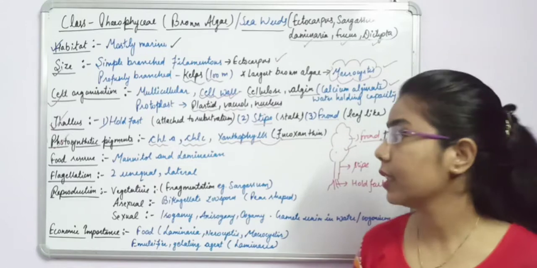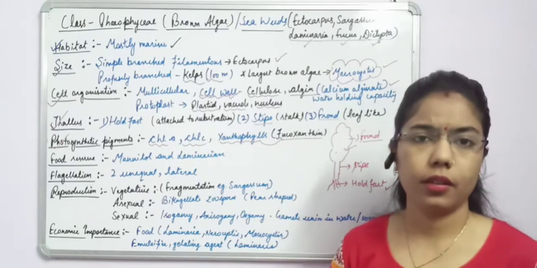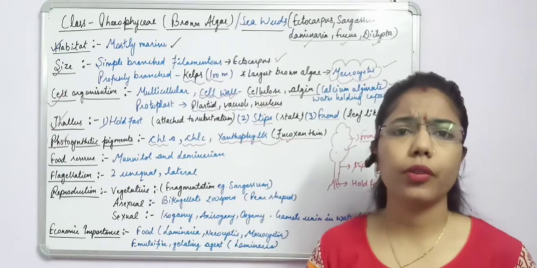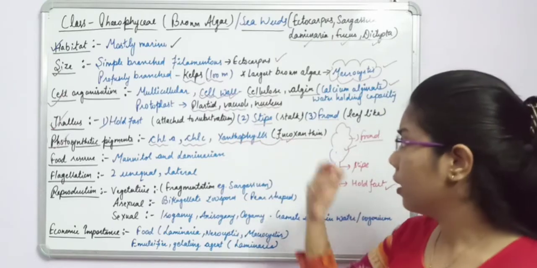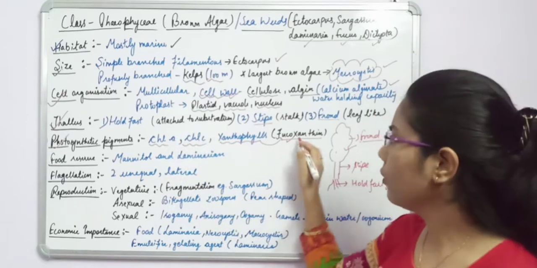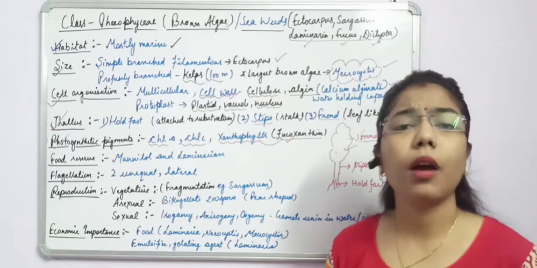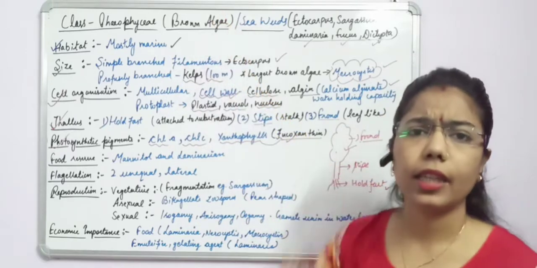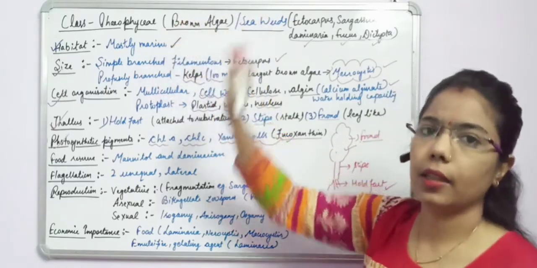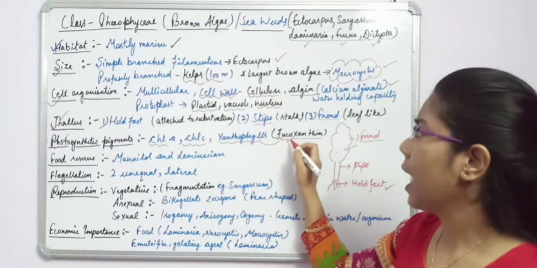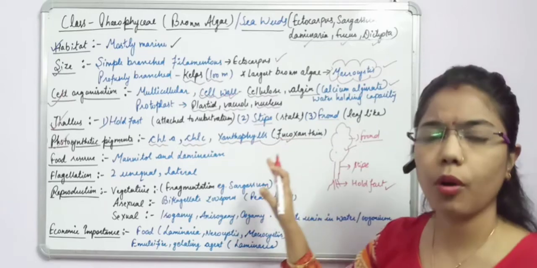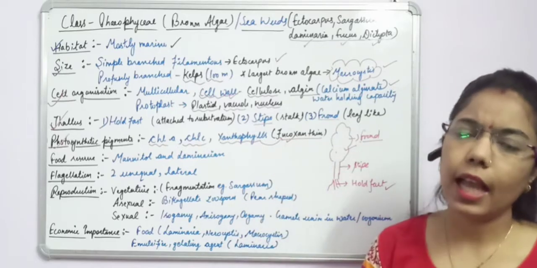So along with the chlorophyll, in phaeophyceae fucoxanthin is present, and this fucoxanthin is present in a dominant form. Okay, यहाँ पर क्या है? Fucoxanthin ज़्यादा है as compared to chlorophyll. So what will it do? It will give a color somewhat different from the green one. And what will be the color here? It will impart brown color in these types of algae. That's why from here itself it got its name brown algae, right? So phaeophyceae have the pigment fucoxanthin in a dominant form, and it is responsible for giving brown color to the algae.